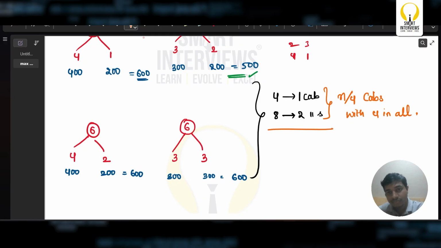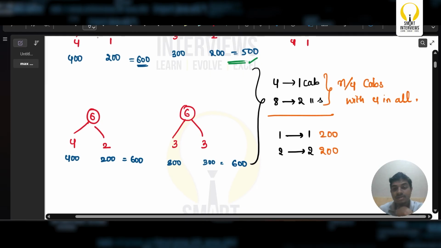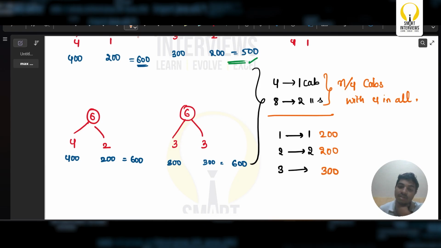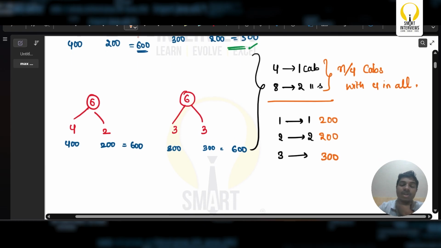Any other way? Just look at this. So this is one way. Let us say there is only one person. Even if there is only one person, can I say the cost that is required is going to be obviously 200? Yes. If there are two people, it's going to be two in the sense, and once again it's going to be the minimum cost, which is 200. Let us say if there are three people, now it's going to be 300.